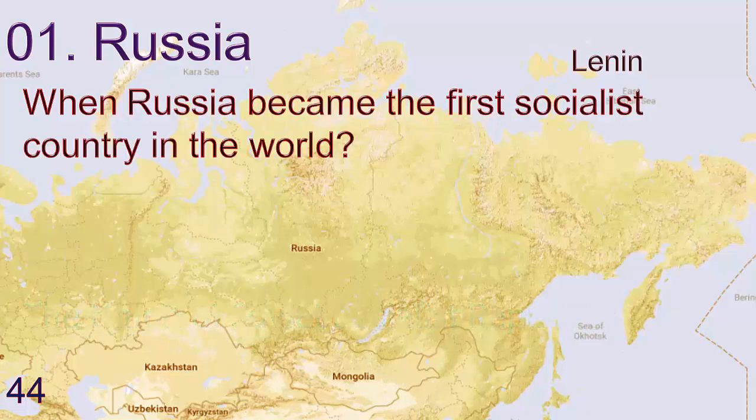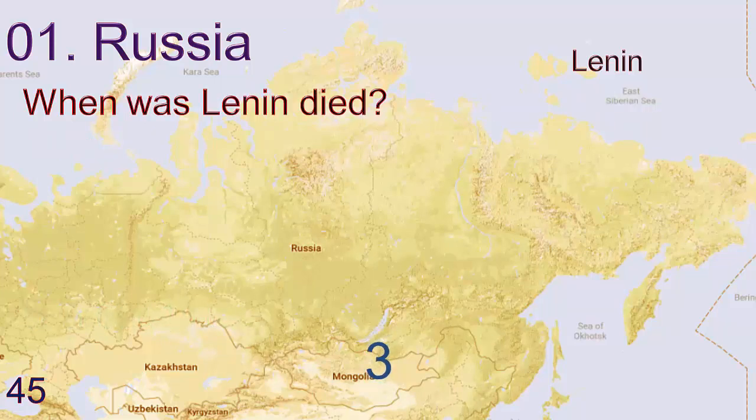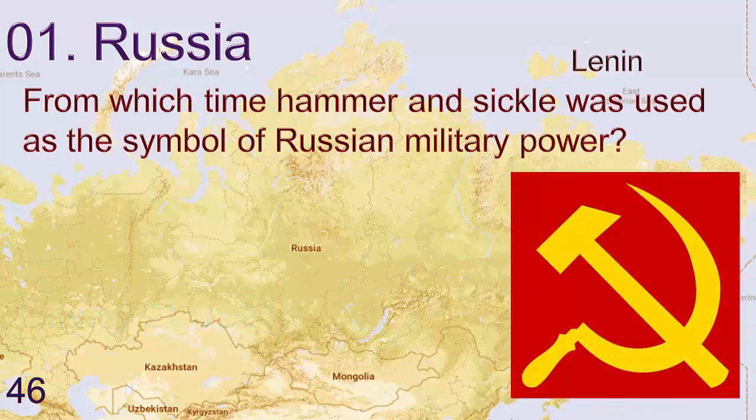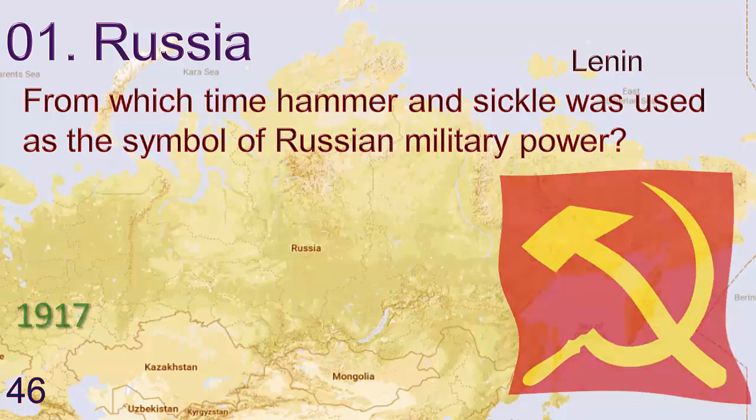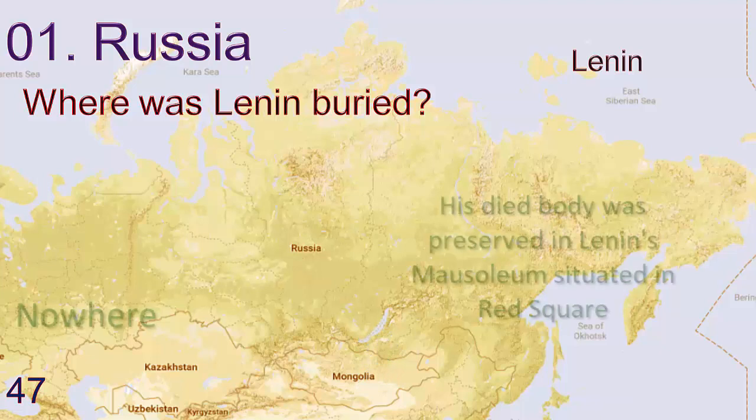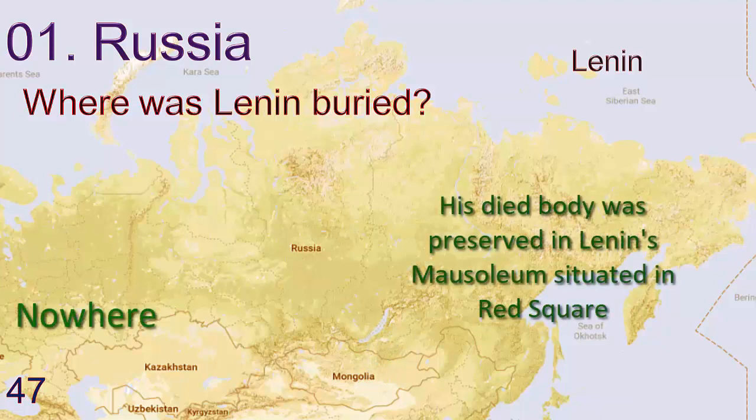When Russia became the first socialist country in the world? Answer is 12 December 1918. When was Lenin died? January 21, 1924. From which time hammer and sickle was used as a symbol of Russian military power? Answer is 1917. Where was Lenin buried? Answer is nowhere. His dead body was preserved in Lenin's museum situated in Red Square.